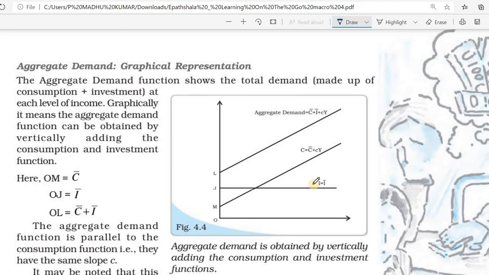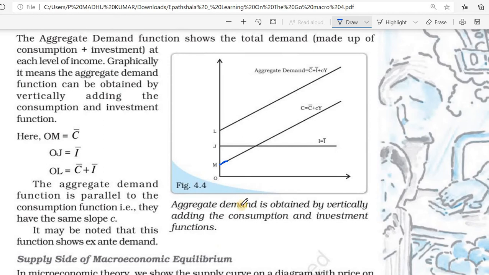This consumption plus investment is the aggregate demand. First autonomous consumption plus induced consumption, then the investment function. We take the aggregate of these two functions and write it as C bar plus I bar plus cY.